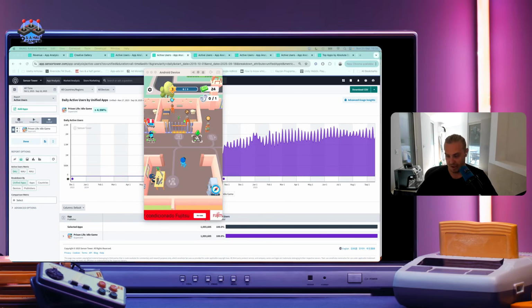And then, of course, there's the banners, which I've long talked about, because one of the main themes that I've seen in the ad monetization space lately is how banner ad eCPM is absolutely getting demolished. So I handicap the banner eCPM in this game at very low levels, because that's what I'm seeing, especially for these type of geos. So that means that this game is earning about 4K a day from banner ads. So currently Prison Life by Supercent is earning about $107,000 per day in ad revenue, which means that this is a total yearly run rate of about $38 million in ad revenue, which is quite significant.